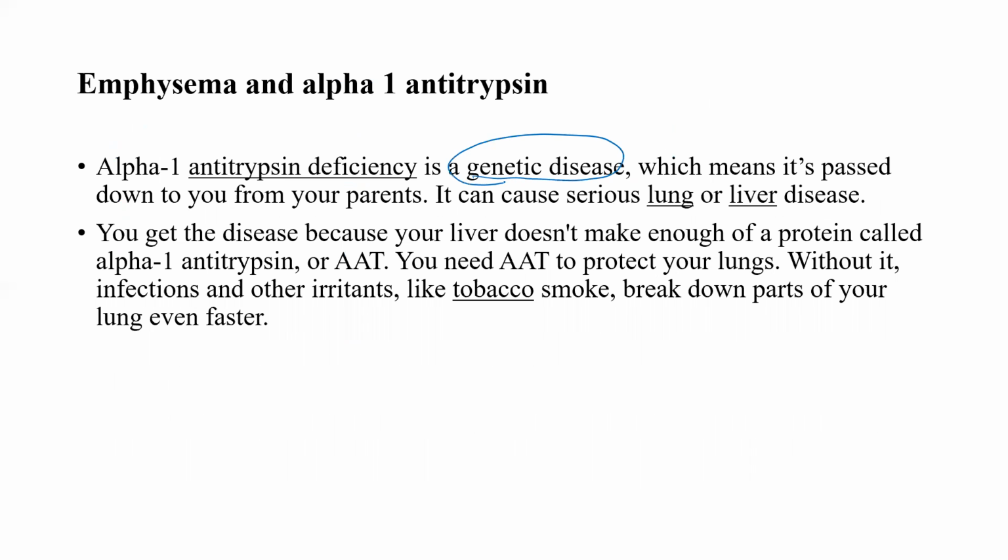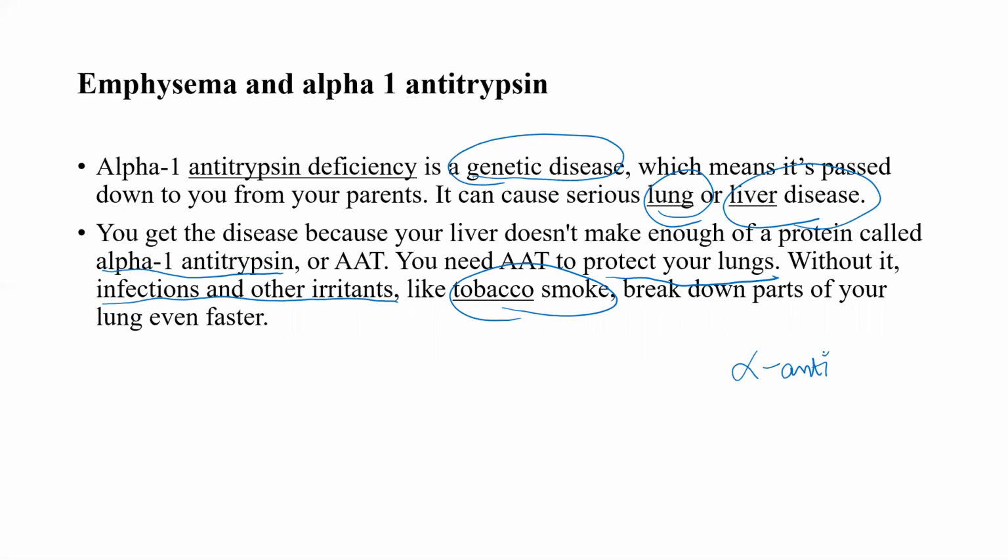It causes emphysema if the deficiency is present, which means it is passed down to you from your parents. It can cause serious lung or liver disease. You get the disease because your liver doesn't make enough of a protein called alpha-1 antitrypsin, and you need alpha-1 antitrypsin to protect your lungs. Without it, infections and other irritants like tobacco smoke break down parts of your lungs even faster.